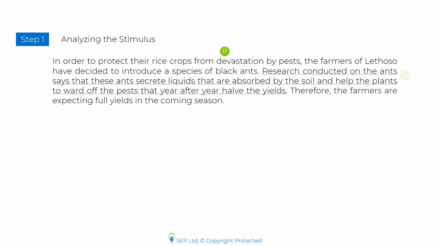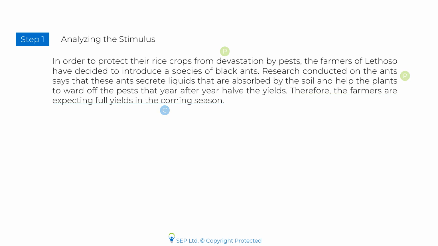The next sentence provides another premise, and this is a third-party finding. It talks about research conducted on ants, which says that the ants secrete liquids that can be absorbed by the soil, and once the liquid is absorbed by the soil, it can help the plants to ward off pests that year after year reduce the yields. Based on these two premises, the author concludes that the farmers are expecting full yields in the coming season.